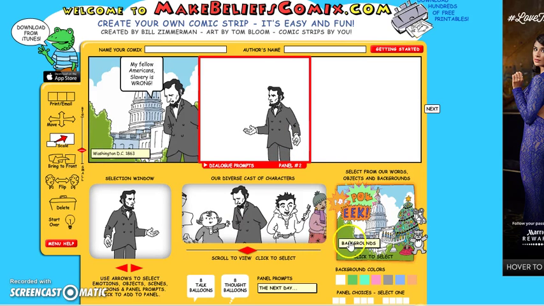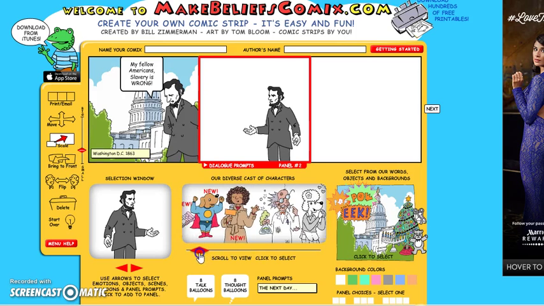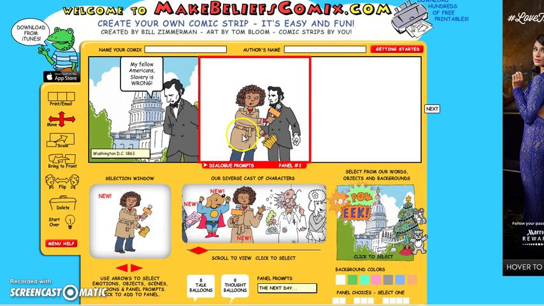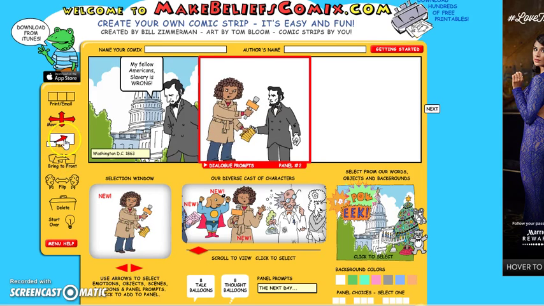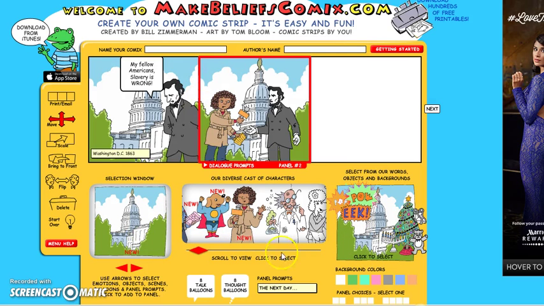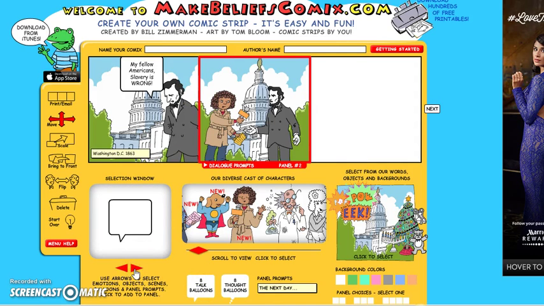Just like that. And I have a reporter asking him a question. Just like so. And she's going to be a little smaller. She's too big. And move her down because it looks like she's floating on air. And of course we need our background. We need the DC background, just like so. Now I'm going to have some talk balloons because I want them speaking.